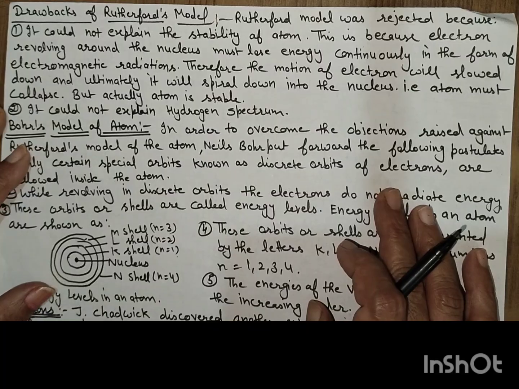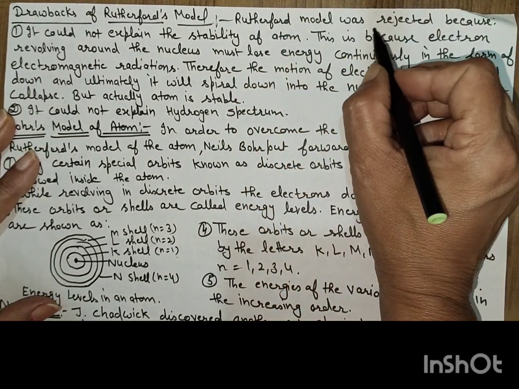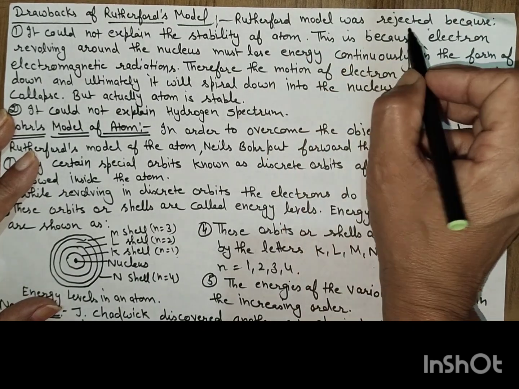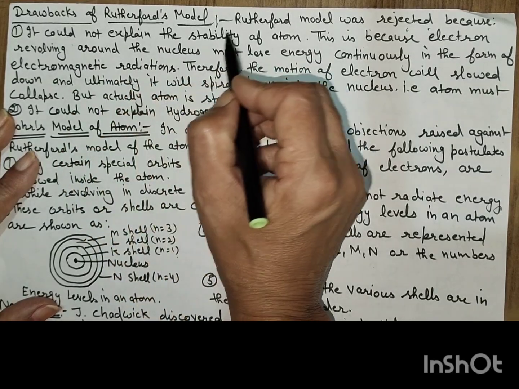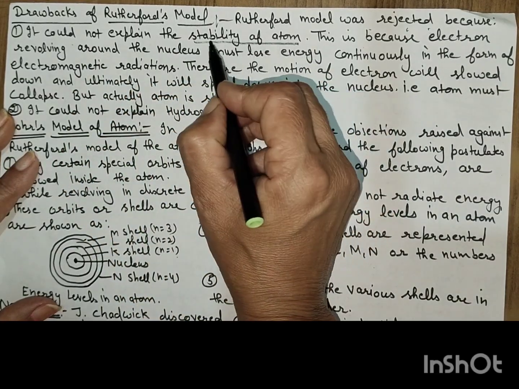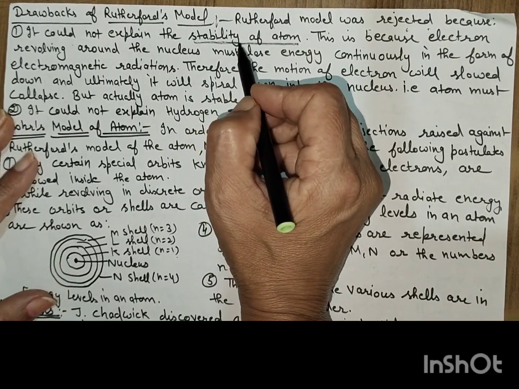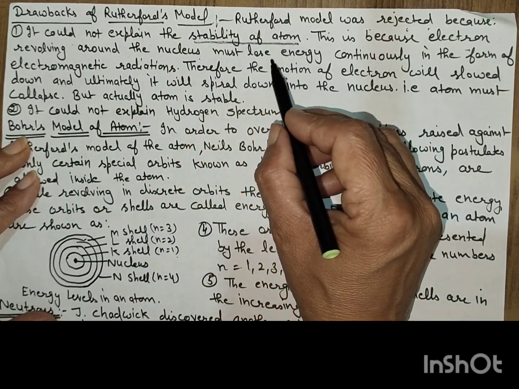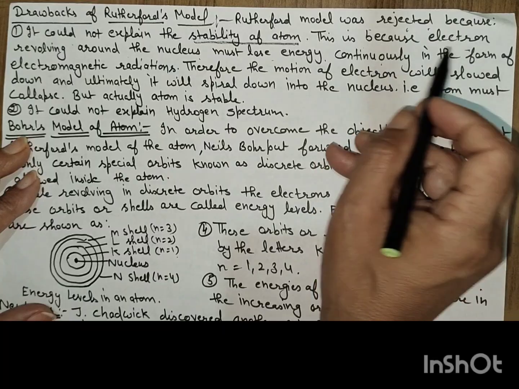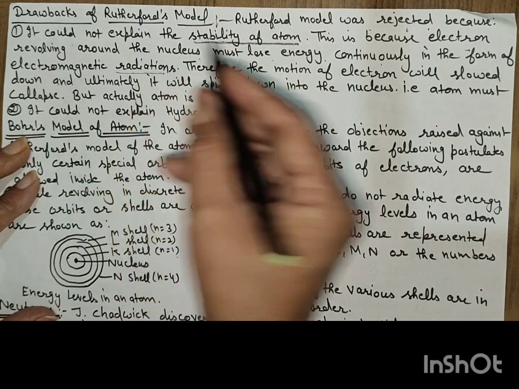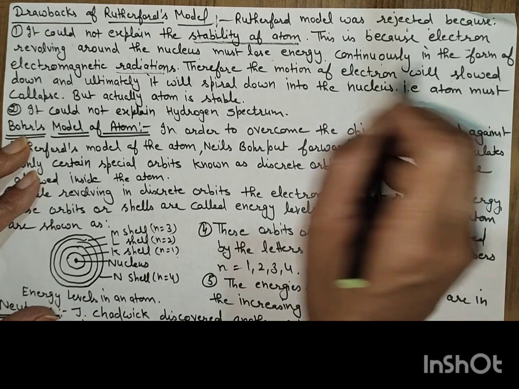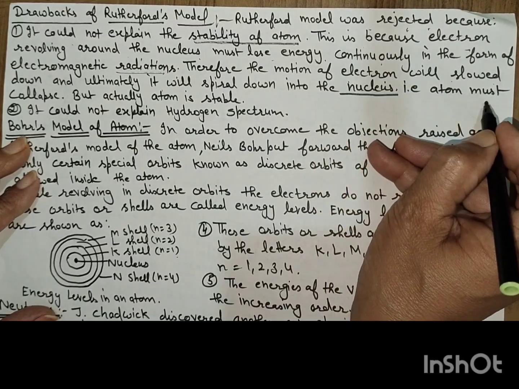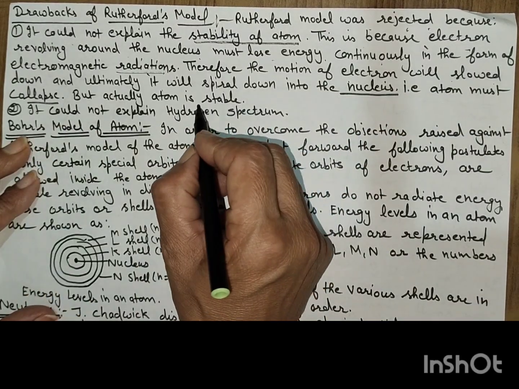What were the drawbacks of the Rutherford model? J.J. Thomson's model was rejected, but the Rutherford model was also rejected because it could not explain the stability of the atom. This is because electrons revolving around the nucleus must lose energy continuously in the form of electromagnetic radiation. Therefore, the motion of the electron will slow down and ultimately it will spiral down into the nucleus. That is, the atom must collapse, but actually the atom is stable.